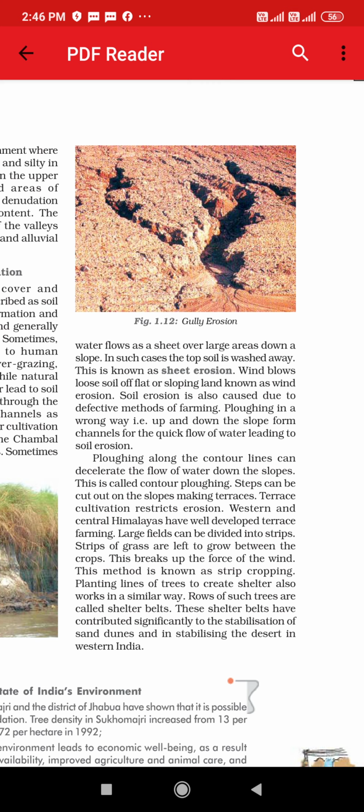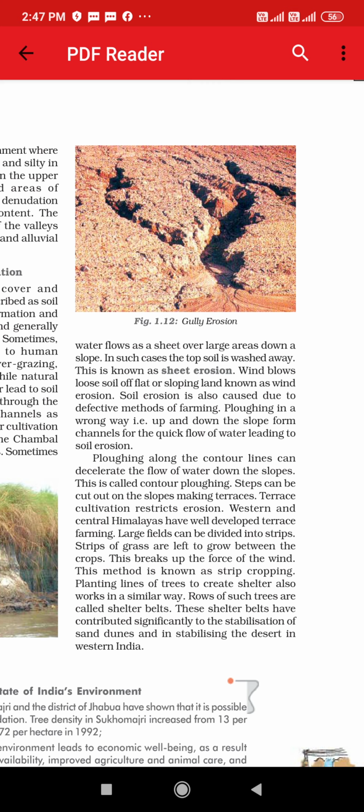Planting lines of trees to create shelter also works in a similar way. Planting lines of trees means if we grow the crop, surrounding it we can grow the trees. Rows of such trees are called shelter belts, means in between we can grow our main crop and at the side we can grow trees, that will be known as shelter belts.